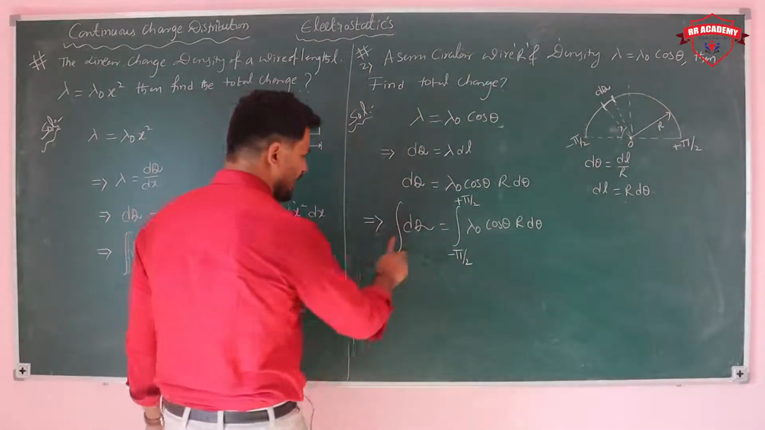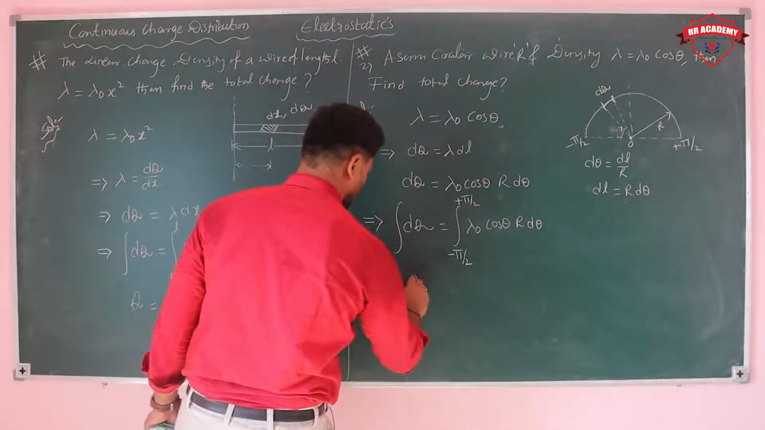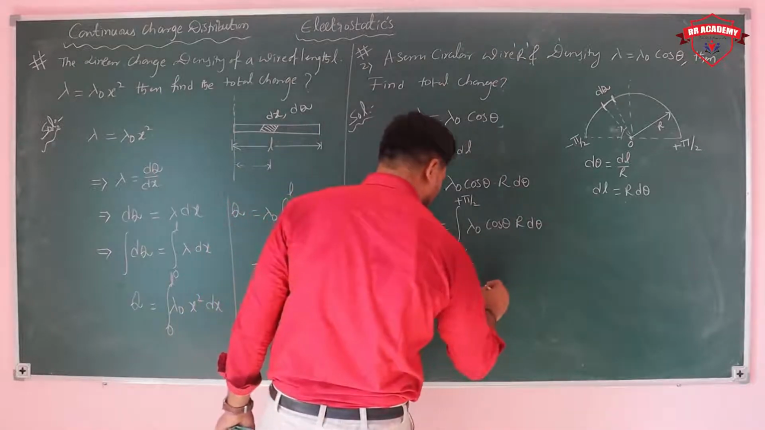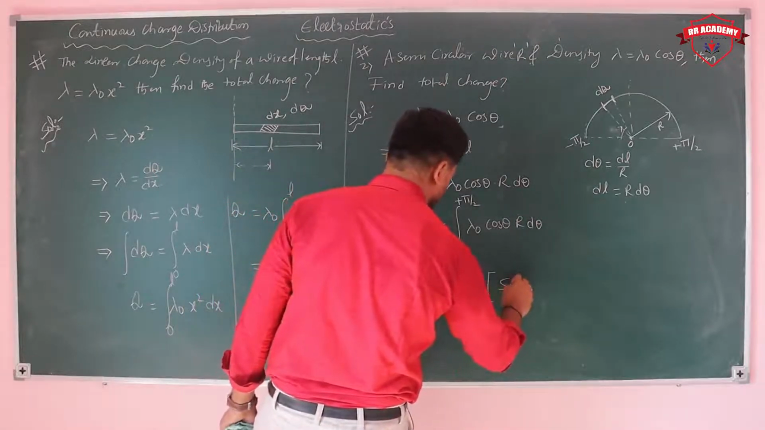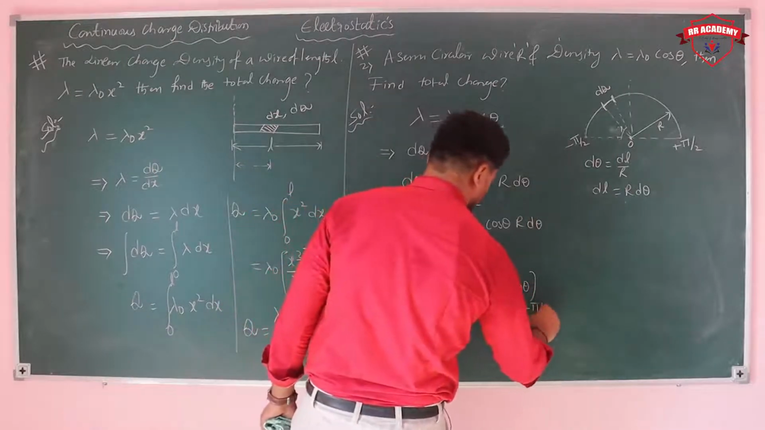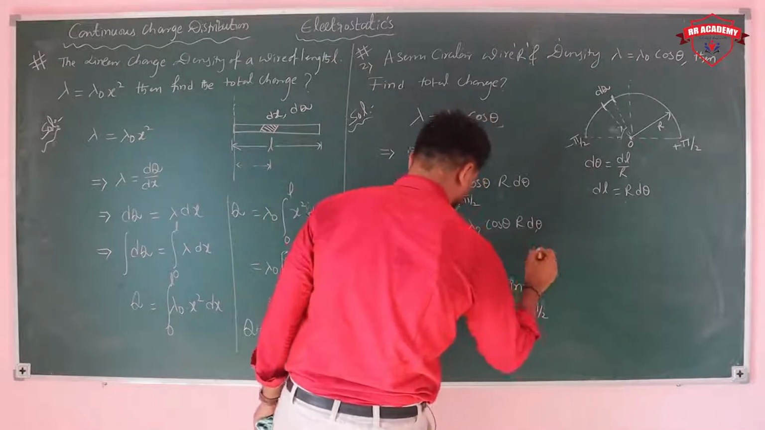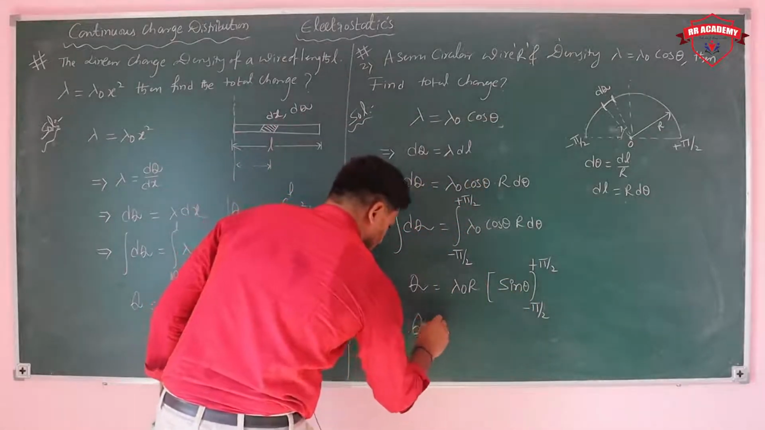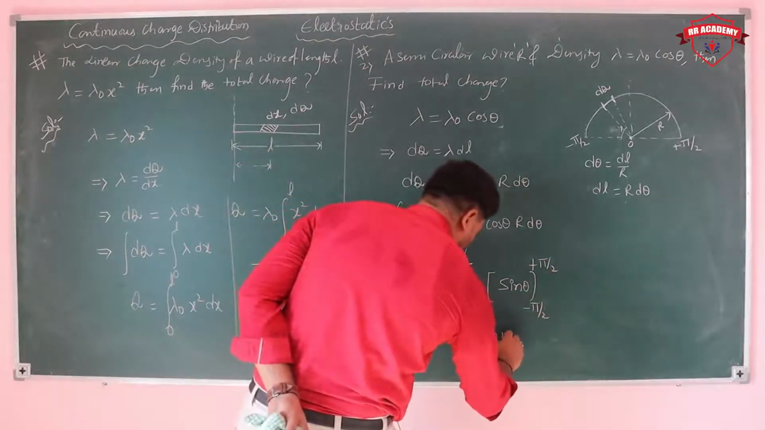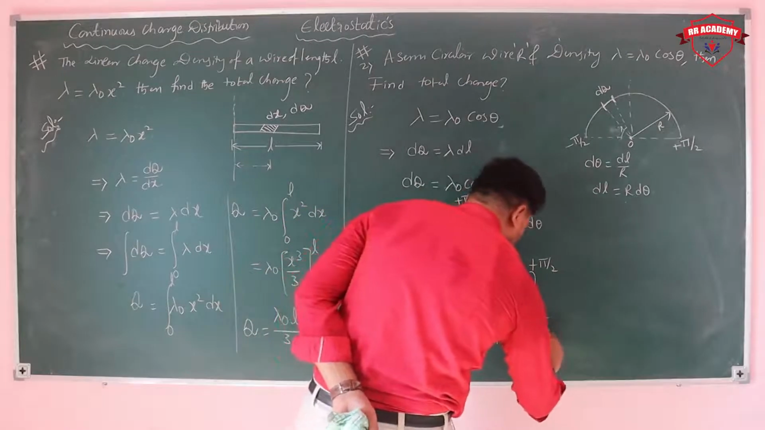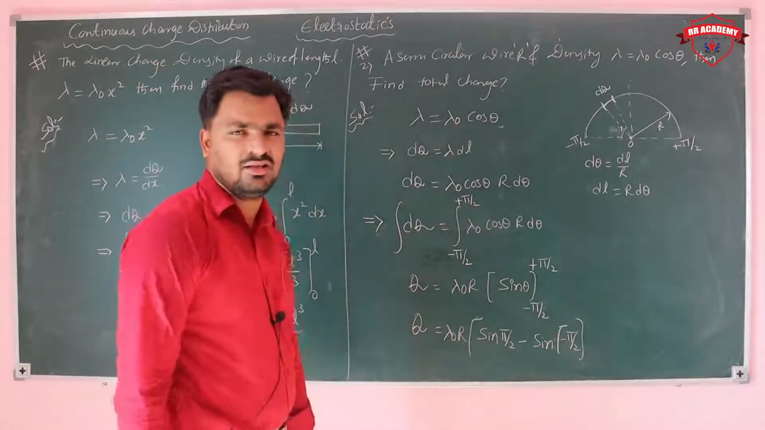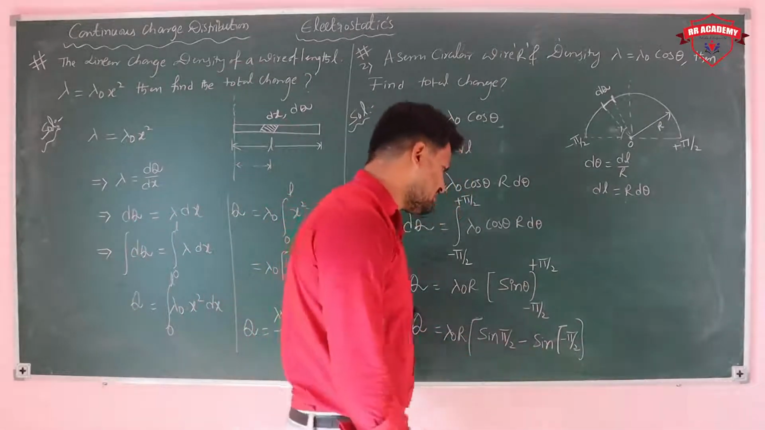Total is 180, so this is equal to Q. And lambda naught r is constant, and the integration of cos gives sine, with limits from minus pi by 2 to plus pi by 2. So then Q is equal to lambda naught r times sine pi by 2 minus sine of minus pi by 2, that is sine minus theta minus sine theta, minus of minus becomes plus.